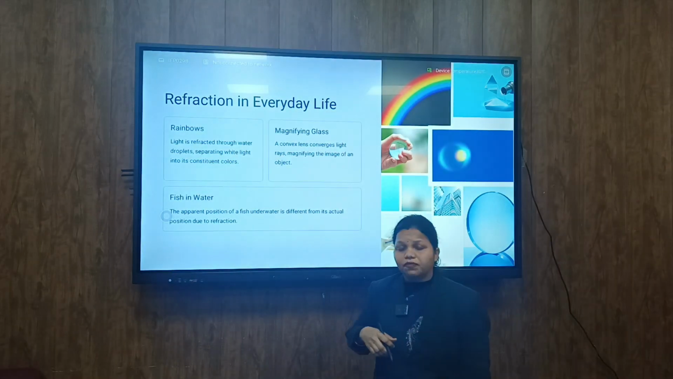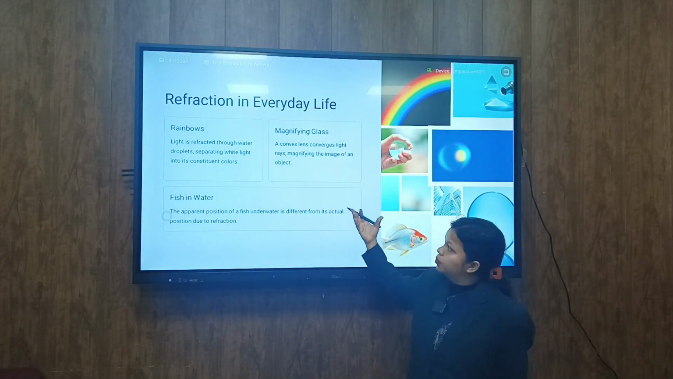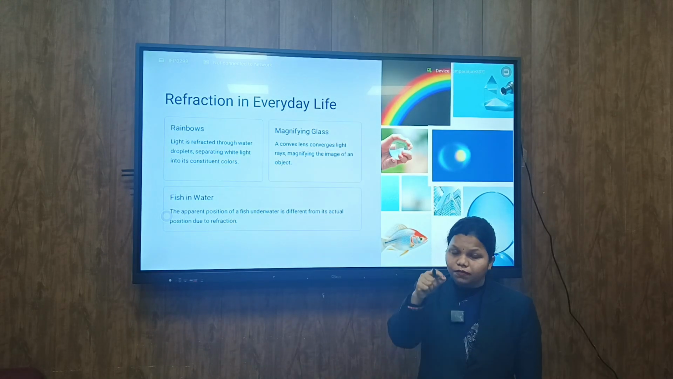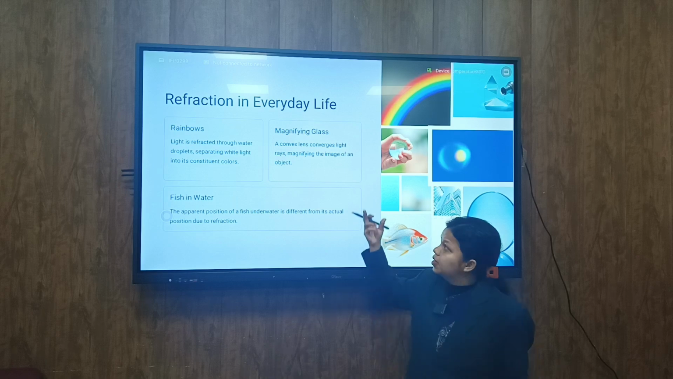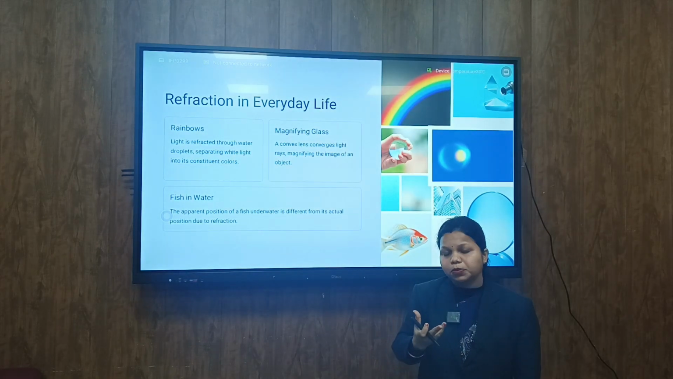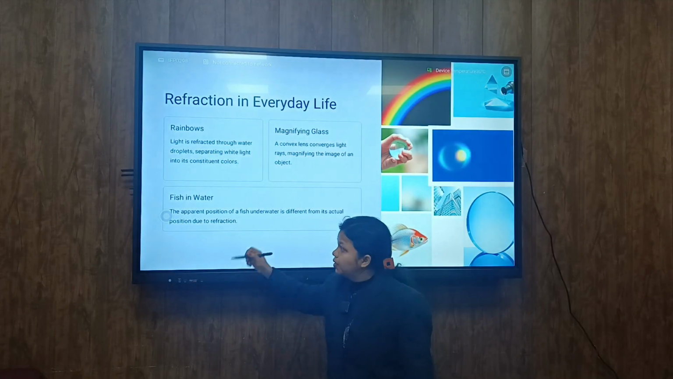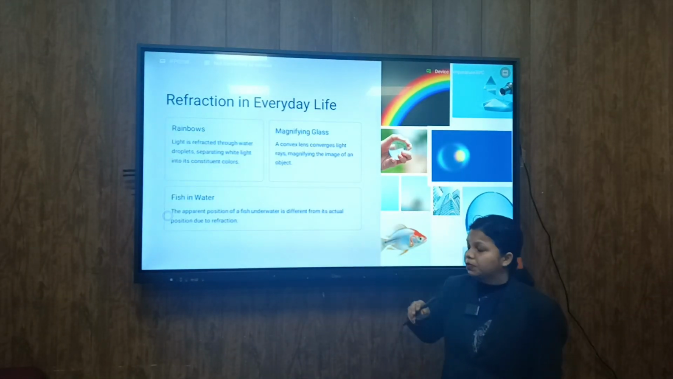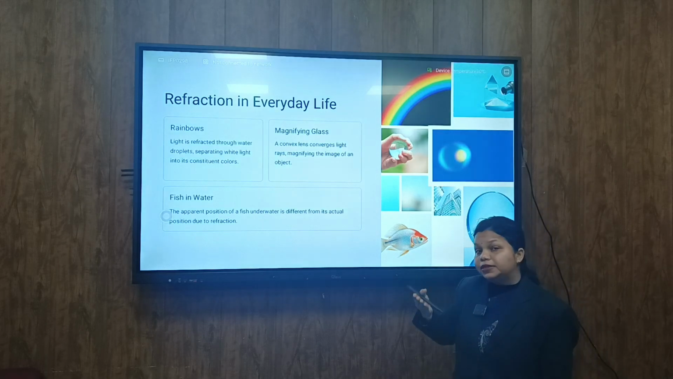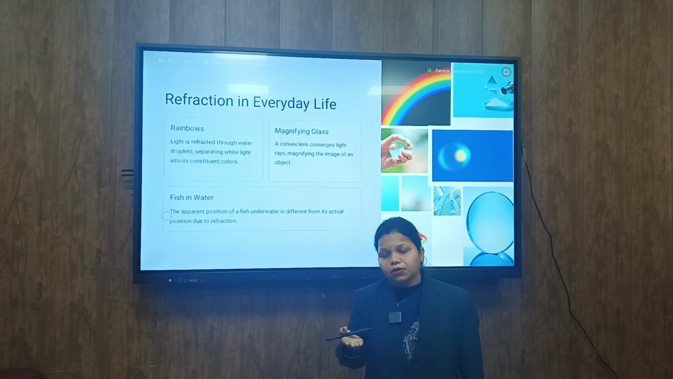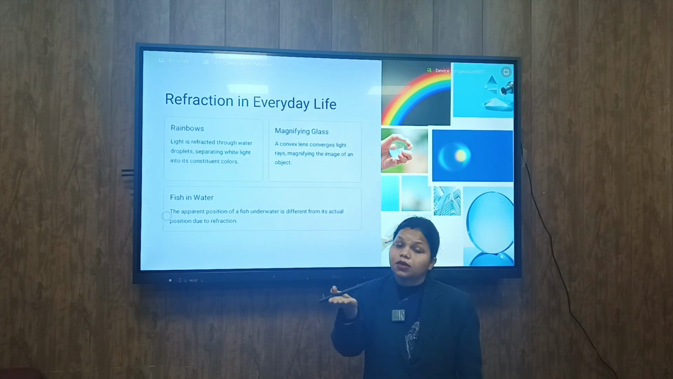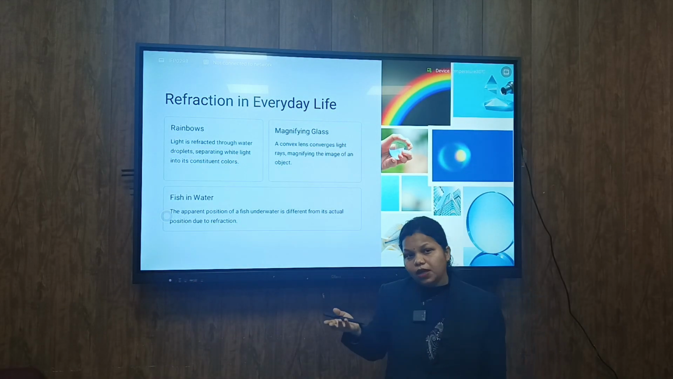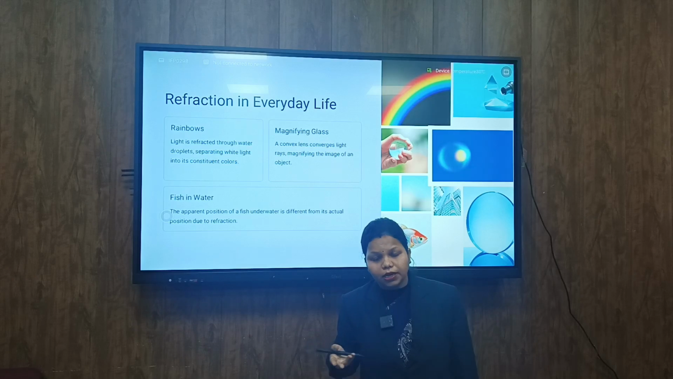Similarly, we have the magnifying glass, that is a convex lens, so that things appear to be big, just like the bob, when I dip it into the water it becomes wider. Similarly, with the magnifying glass, things become bigger. Now a fish in water: the apparent position of the fish under the water is different from its actual position. That means whenever you look into the water, the bottom of the pond will appear to be raised. Why? Because of refraction. So these are very common phenomena that we see, examples of refraction in our daily life.